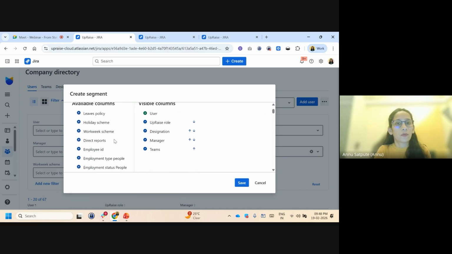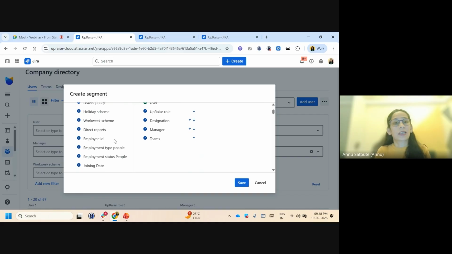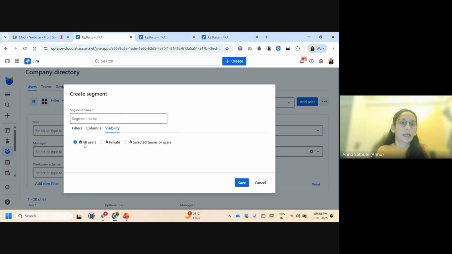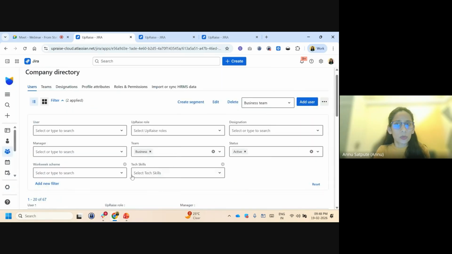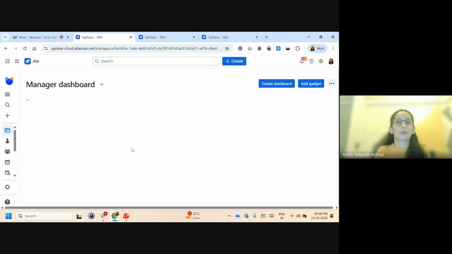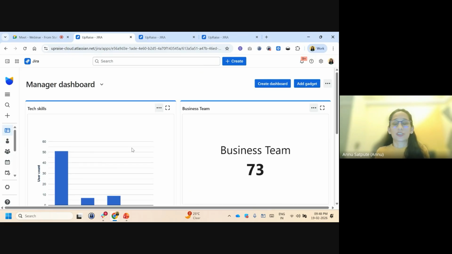You can also define what columns this view or this segment should have. Based on that, I'll have clarity and see that information across every employee, and you can maintain the visibility. If you think this is a private segment, you can create it that way. If it has to be for all users, a public segment, you can create that as well, right? You can create these customizable segments even publicly. So that's how you will be able to create these different segments, and then you can pull those segments into the dashboards here.